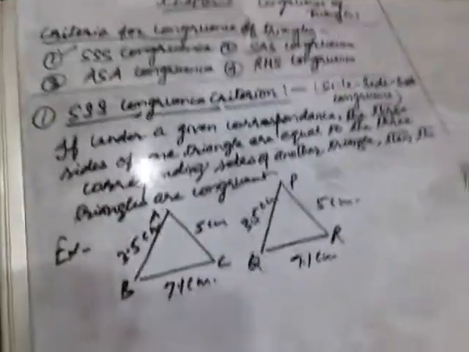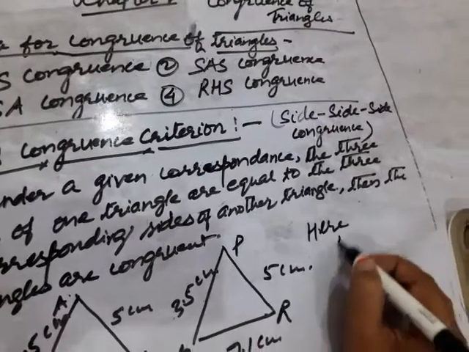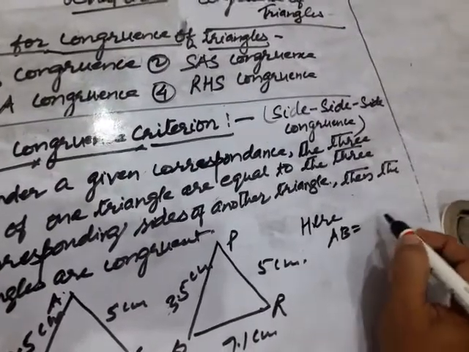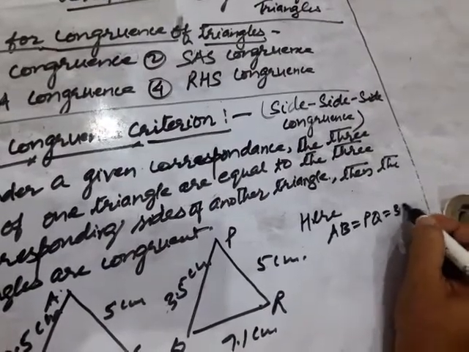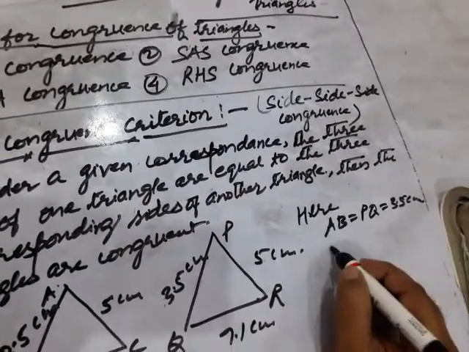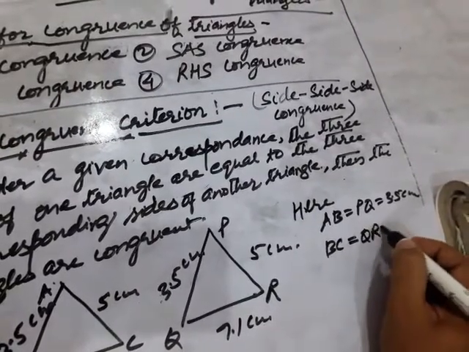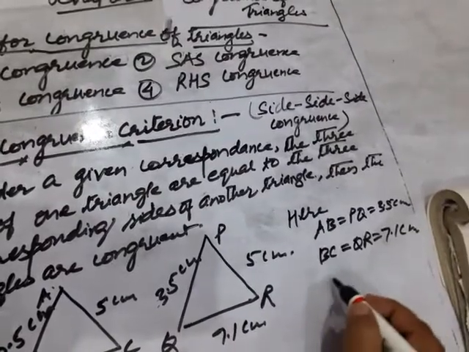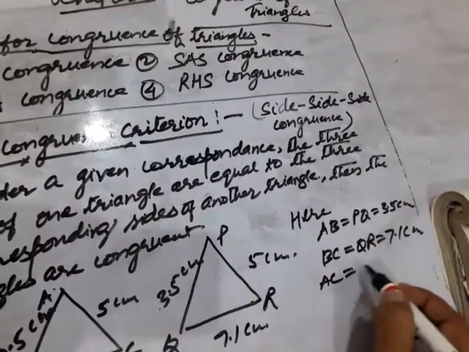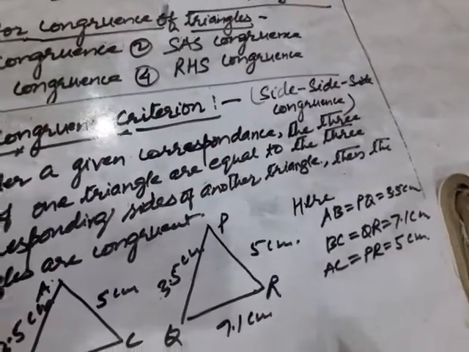Then how will you show that there is SSS congruence here? Here AB equal to PQ equal to 3.5 centimeter. Then BC equal to QR equal to 7.1 centimeter. And AC equal to PR equal to 5 centimeter.